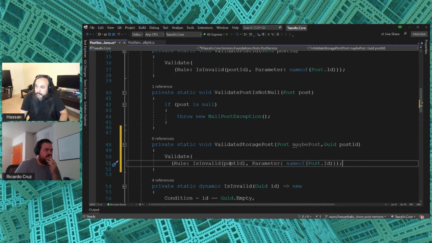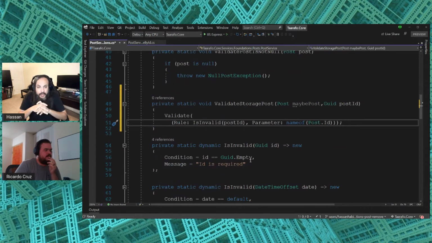So in this case, you're just validating the one. If you scroll down, you can just go and say if post is null, all you gotta do is just go and say throw not found post exception. You won't have to use the business rules engine here because you're not collecting more than one validation issue at a time.